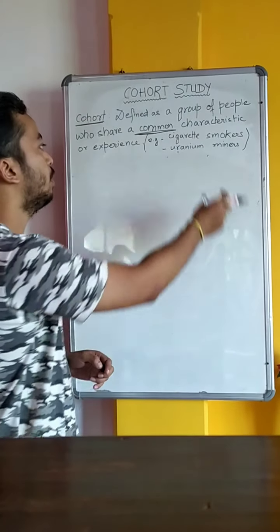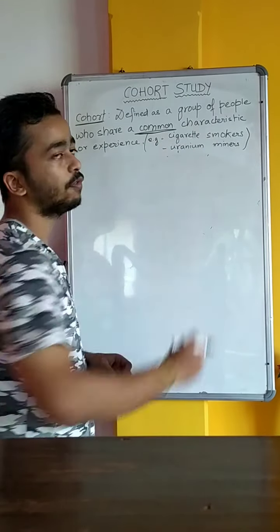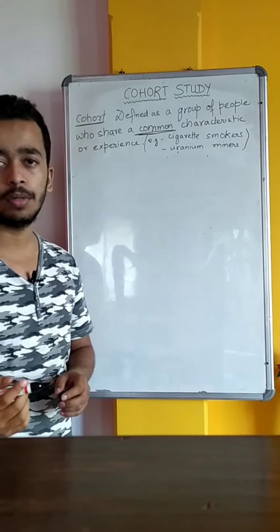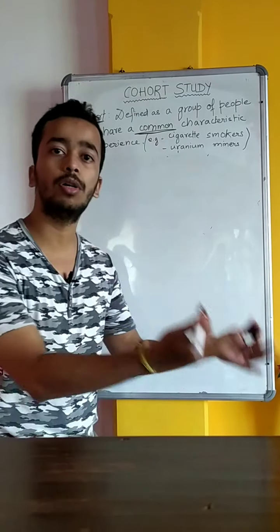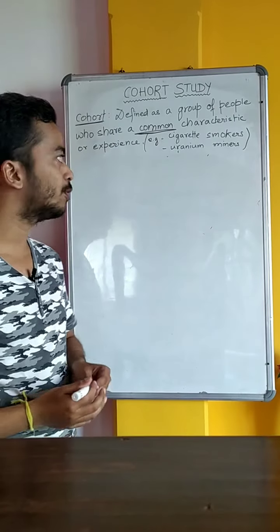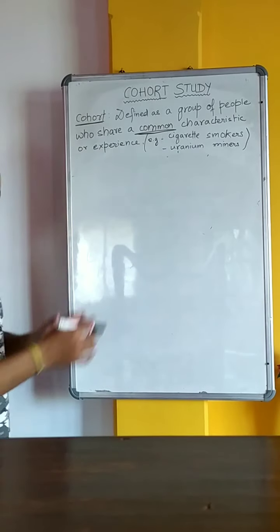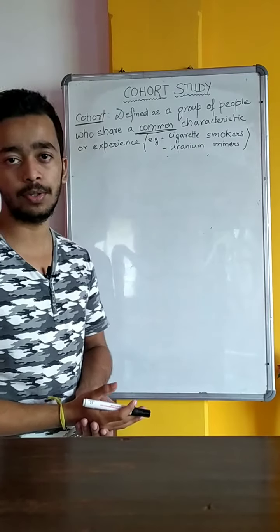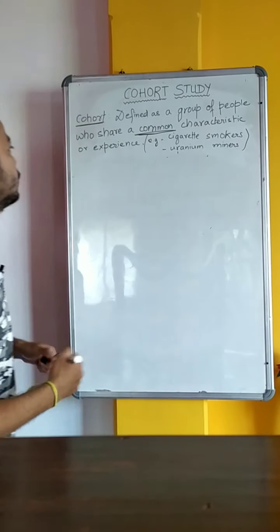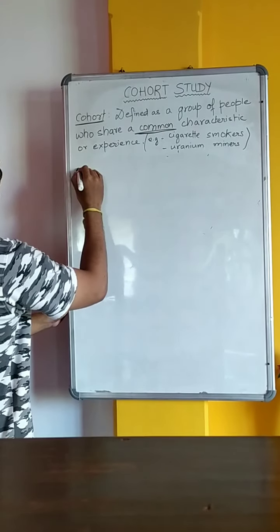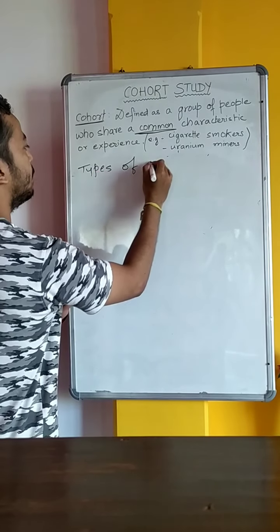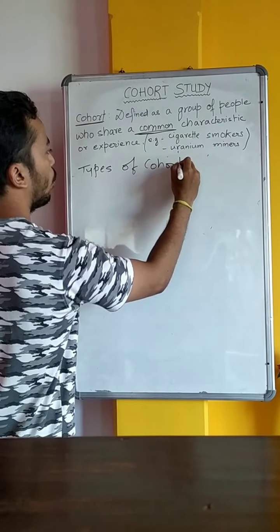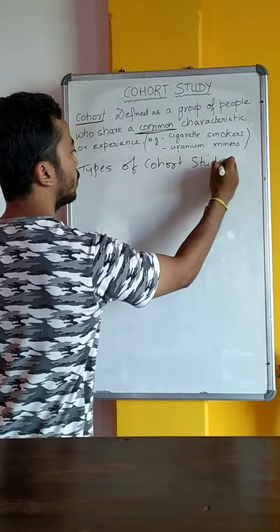So for example, a group of smokers can form a cohort, a group of uranium miners can form a cohort, a group of doctors can form a cohort. So this depends upon what hypothesis we get. Okay. So next, moving ahead, let's see what are the types of cohort studies.